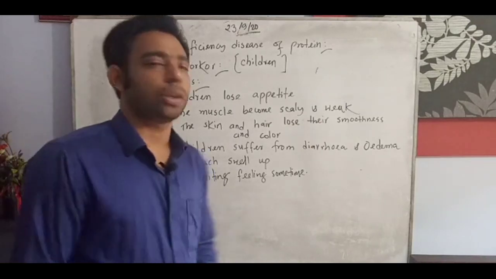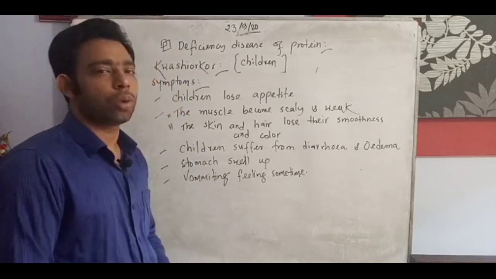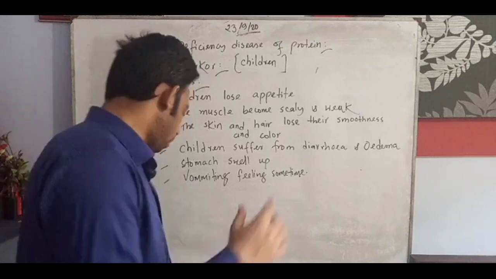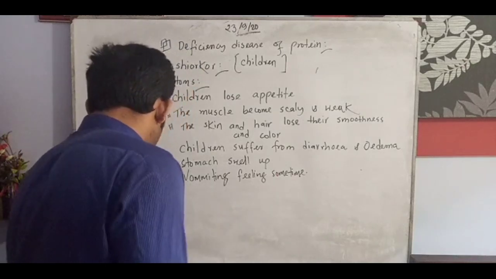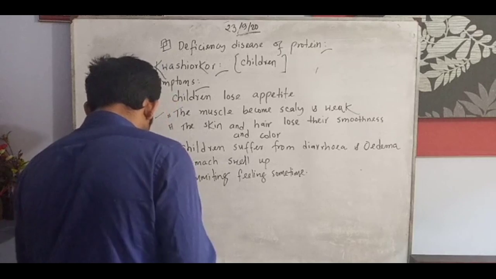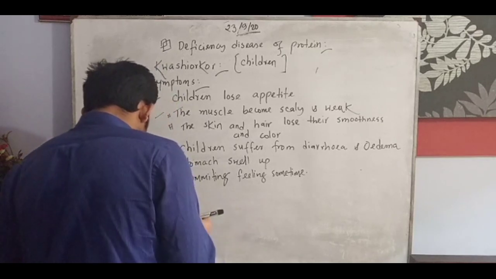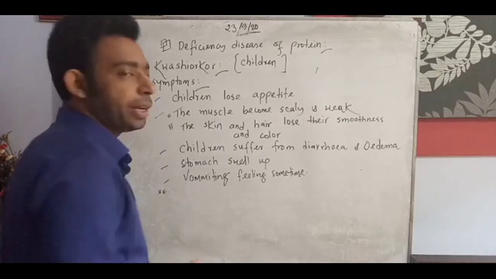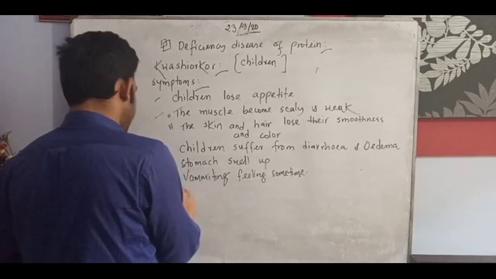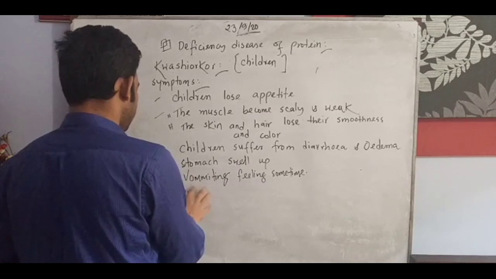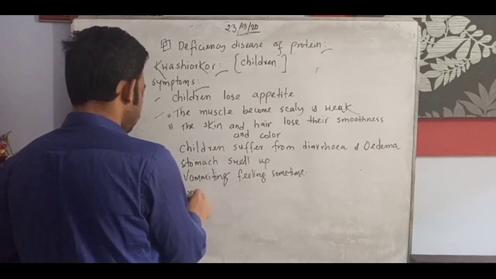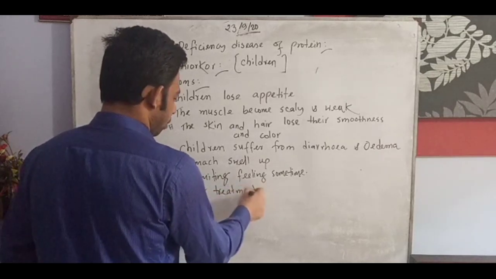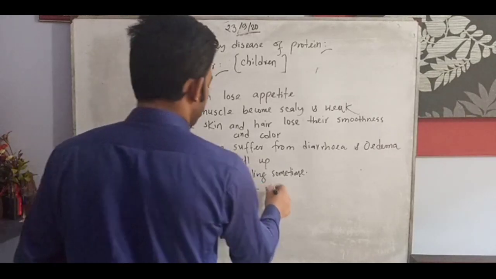These are all the symptoms of kwashiorkor. If you are attacked by kwashiorkor disease, you need some remedy. The protective measure is proper treatment with a doctor's advice.